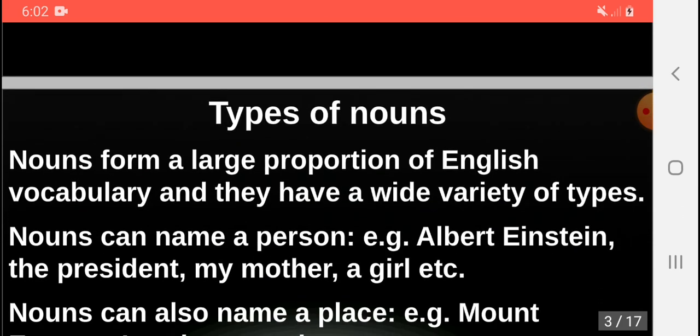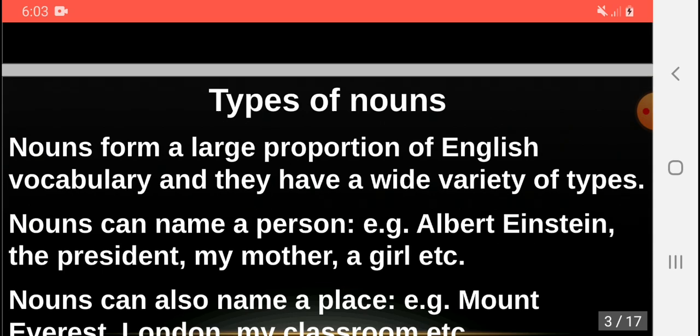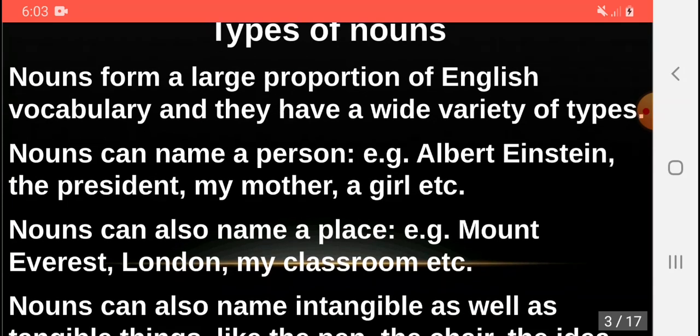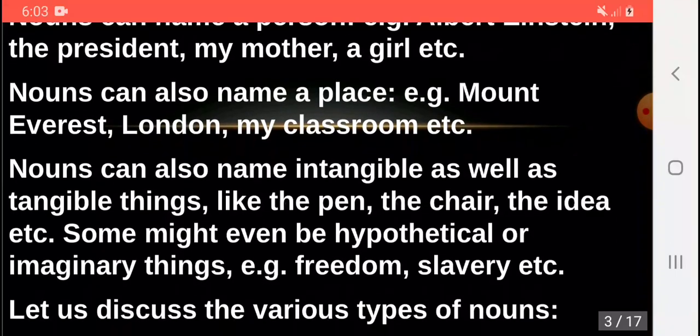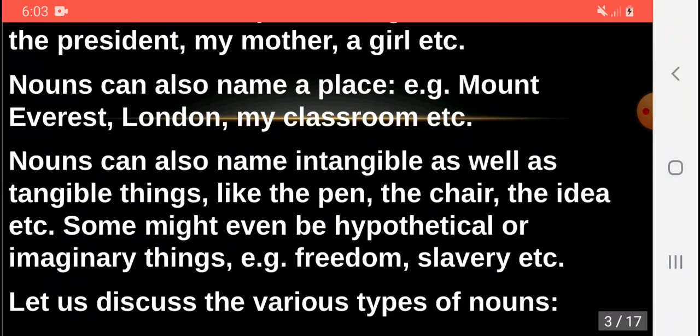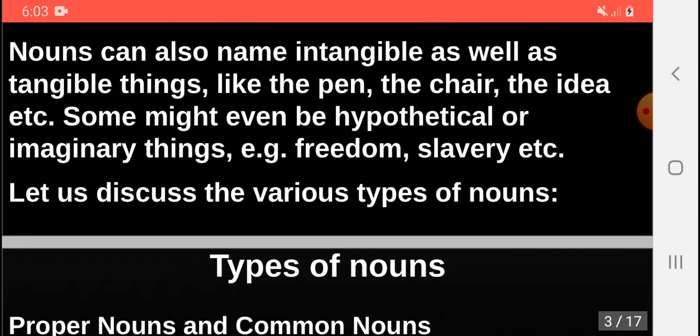There are various types of noun. Nouns form a large proportion of English vocabulary and they have a wide variety of types. Noun can name a person, for example, Albert Einstein, the president, my mother, a girl, etc. Noun can also name a place, for example, Mount Everest, London, my classroom, etc. Nouns can also name intangible as well as tangible things like the pen, the chair, the idea, etc. Some might even be hypothetical or imaginary things, for example, freedom, slavery, etc.